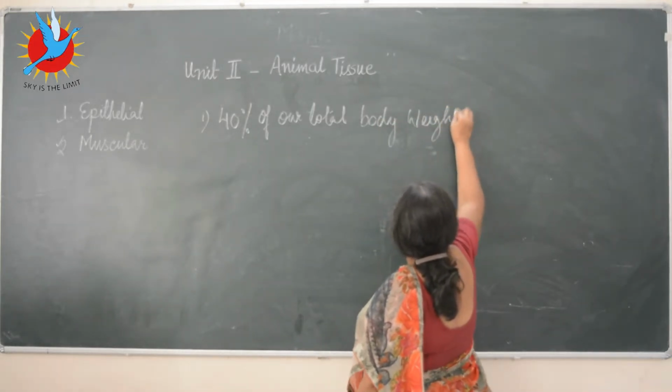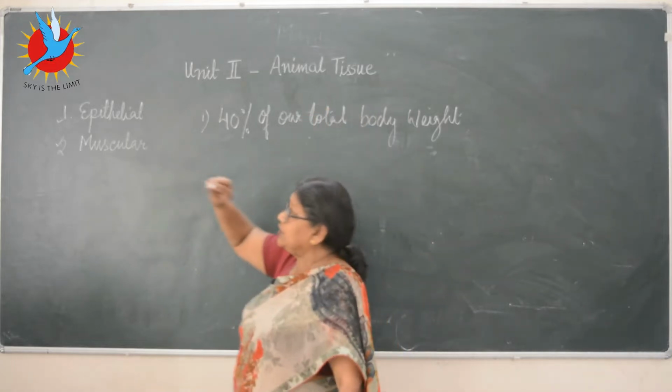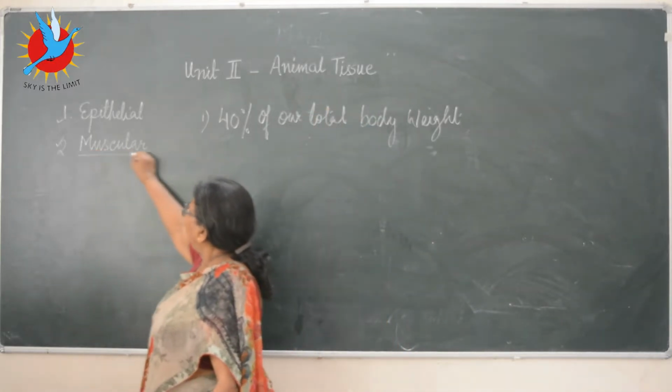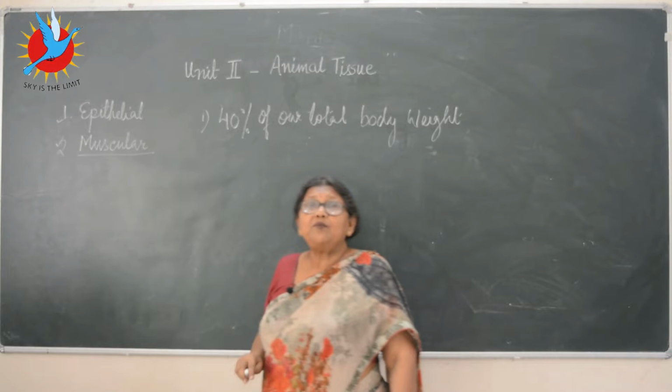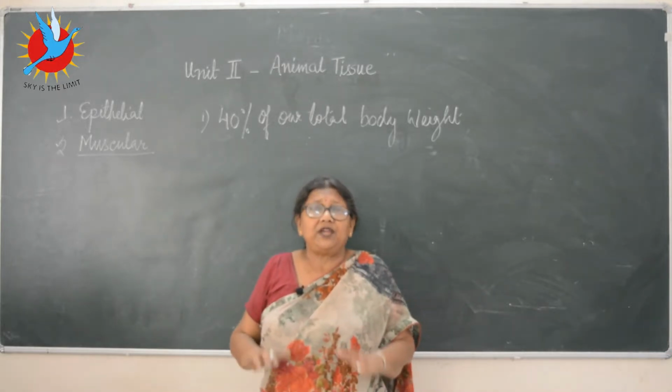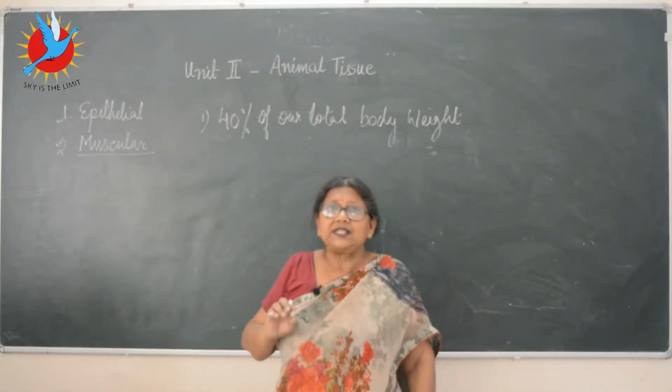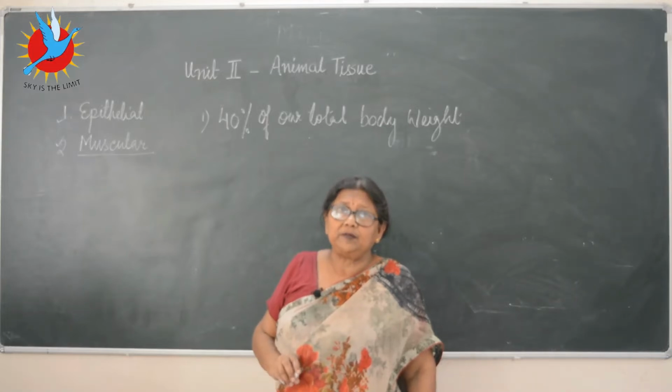And what is the function? What is the muscular tissue? This is the one we are doing today. They bring about the movement. Whichever part of the body, wherever there is movement, obviously muscle fibers or muscle cells will be there.